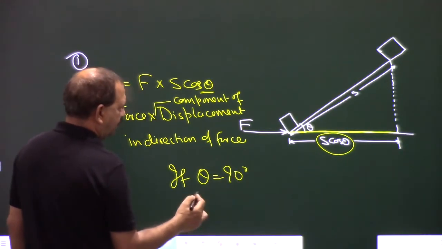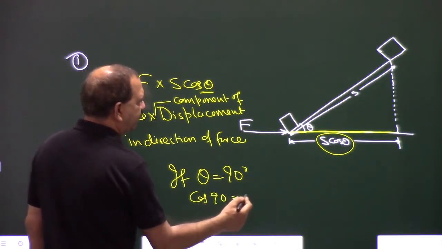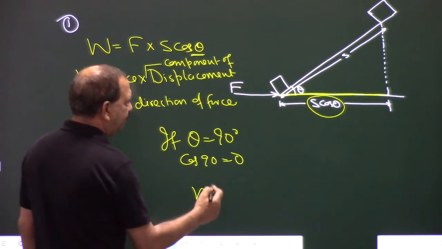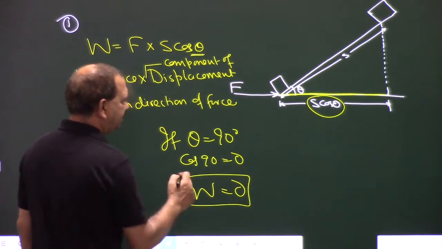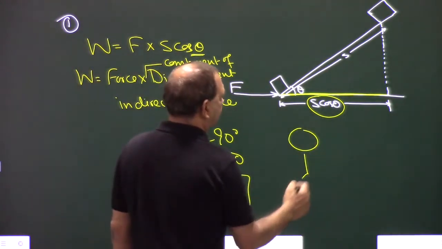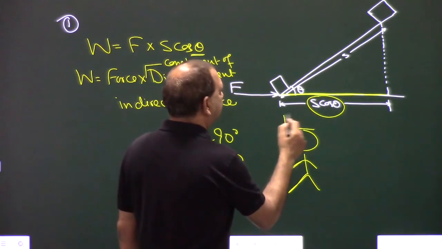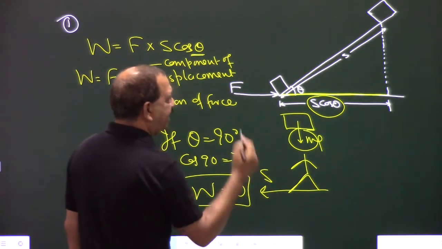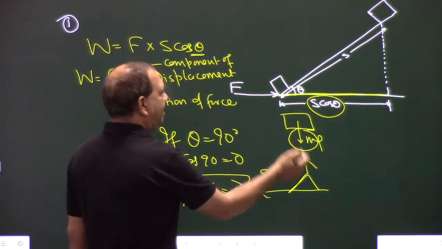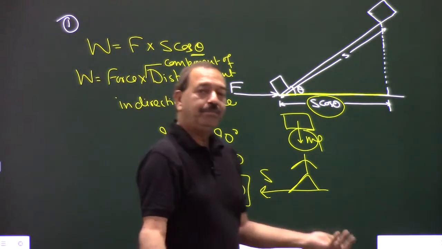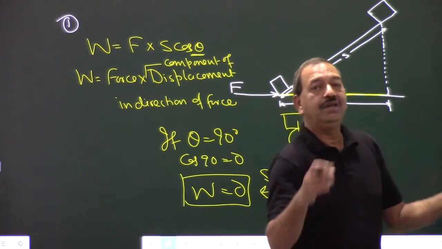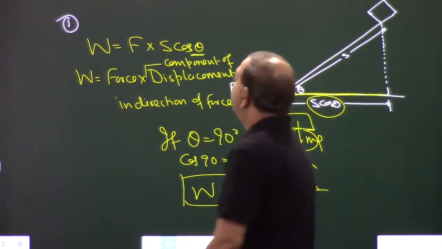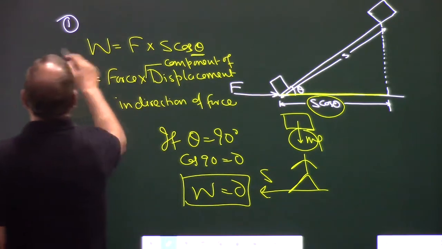We all know cos 90 is equal to 0. So work is equal to 0. This is what I said: a pulley, a box, the weight, and the pulley is going in this direction. So displacement and the force are perpendicular to each other. So there is no work done by the pulley. Correct? So that is one way to calculate the work.